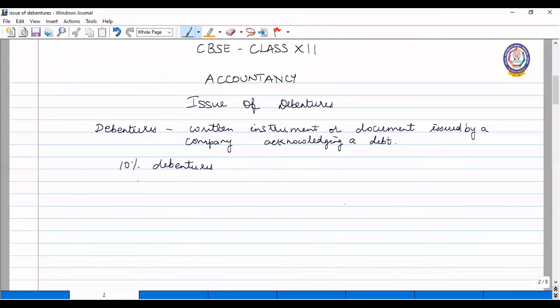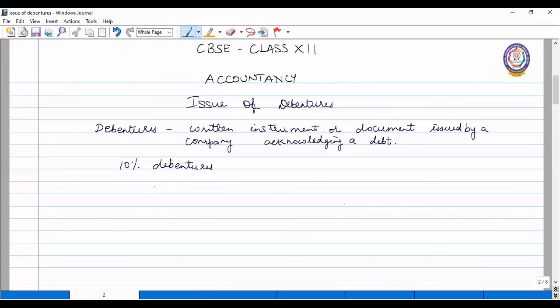That is why it is named 10% debentures. Suppose the company is going to pay 5% interest on the debentures to be issued, then it will be named 5% debentures. So the rate of interest, the principal amount, the mode of repayment, and the period in which it is going to be repaid, everything is fixed in case of debentures.